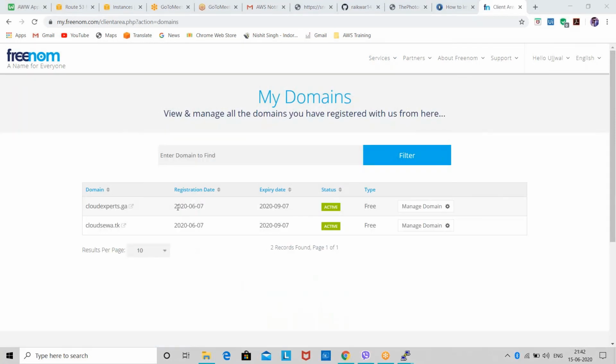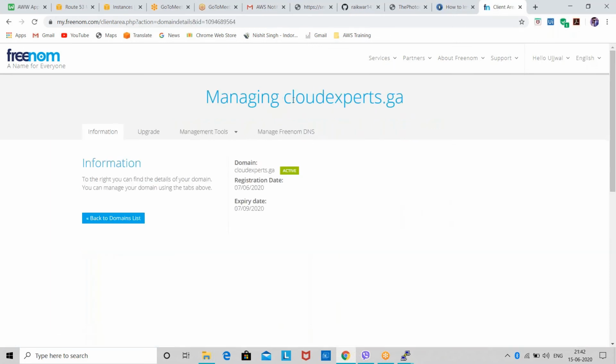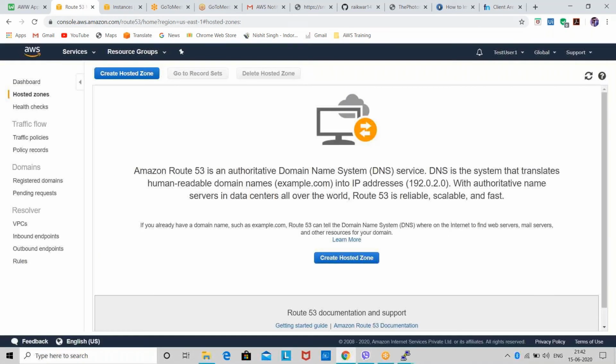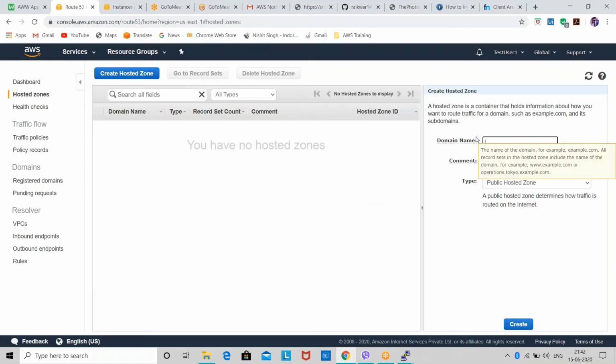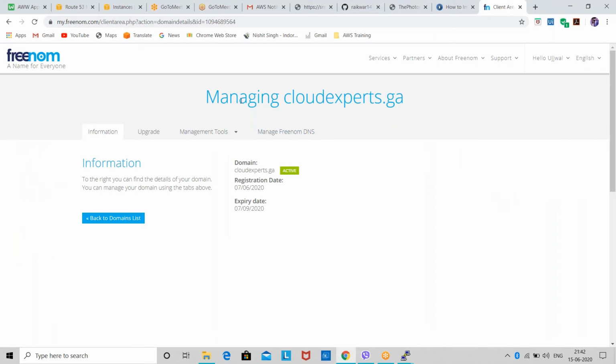I've got two domains, so I'll use this domain. I'll go into the manage section, because we have to create a hosted zone in Route 53, and to create a hosted zone in Route 53, I'll need a domain name. That's why I've connected to this site, and I'll copy my domain name from here.